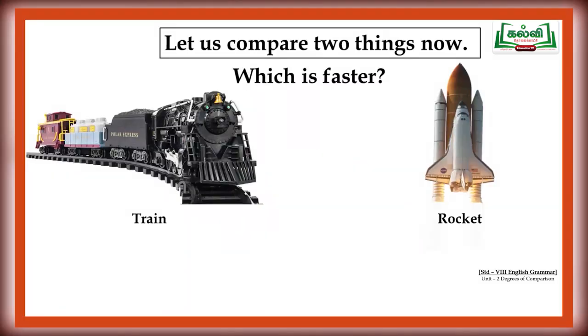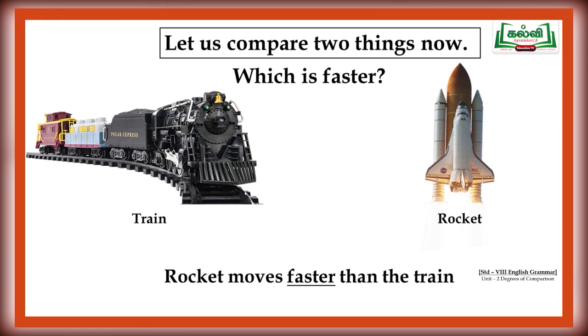Dear children, now let us compare things. We are going to compare two things now. Look at the picture. What is the first picture? Yes, it is a train. What about the second one? It's a rocket. Can we compare these two images now? Rocket moves faster than the train. So, which is faster? Rocket is the right answer. Very good. We can say in another way that the train moves slower than the rocket.